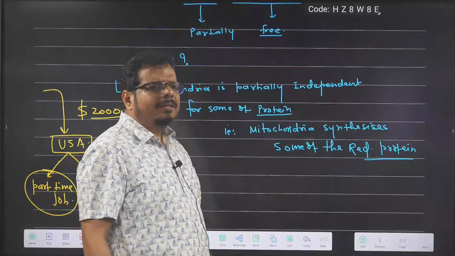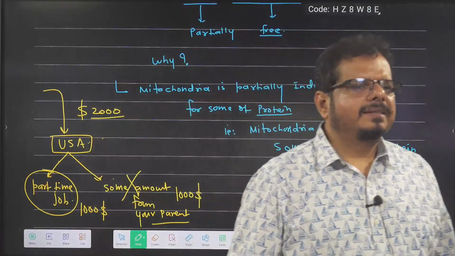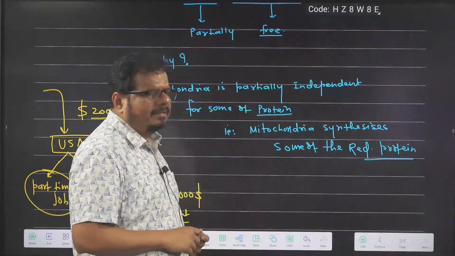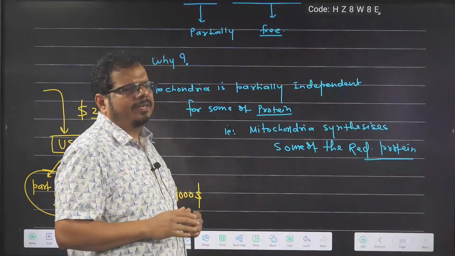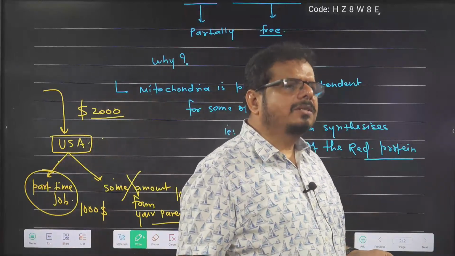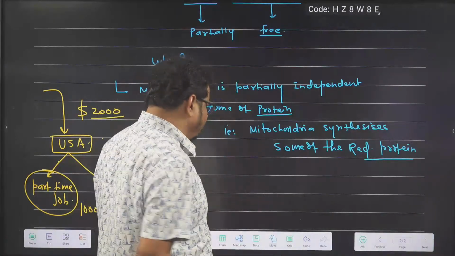So what are the required proteins there? Got the idea? Mitochondria do not synthesize all the protein, but they synthesize some of the required protein.